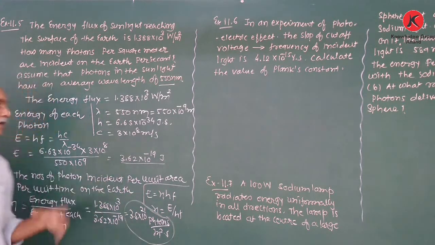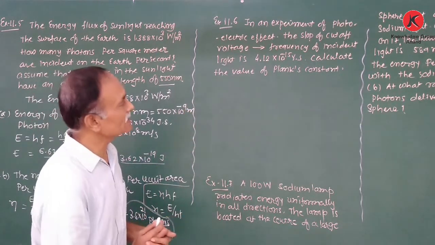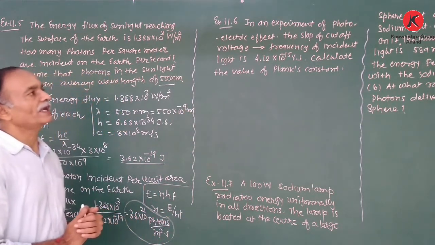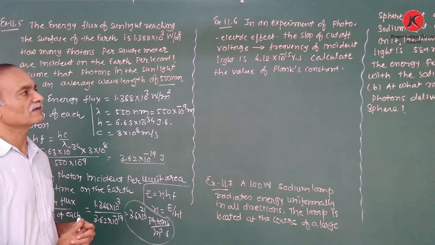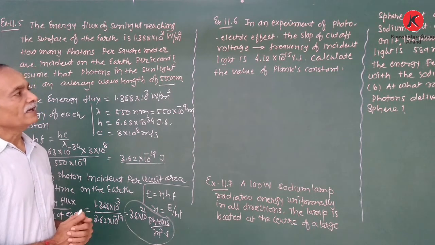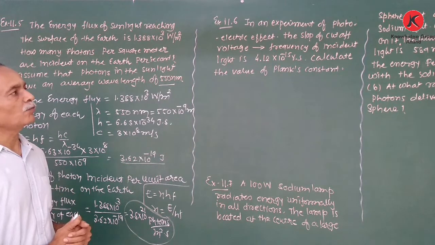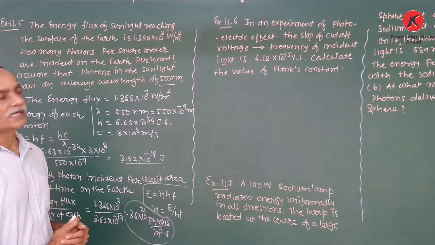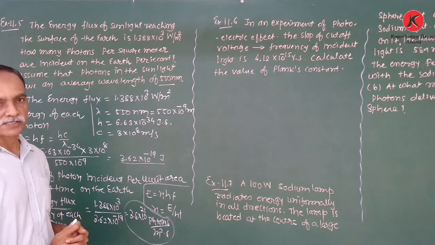Now, after that, the next numerical is 11.6. In an experiment of the photoelectric effect, the slope of cutoff voltage versus frequency of incident light is given as 4.212 into 10 raised to minus 15 volt second. Here the value of the slope is given. Calculate the value of Planck's constant.